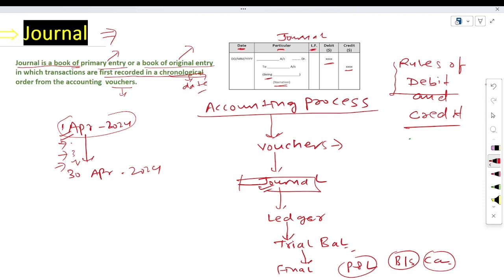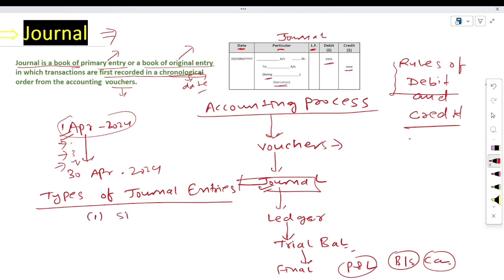Now here there is a question: what are the types of journal entries? Here we will understand the two types of journal entry. First one is simple entry or simple journal entry, and second one will be compound entry or compound journal entry.